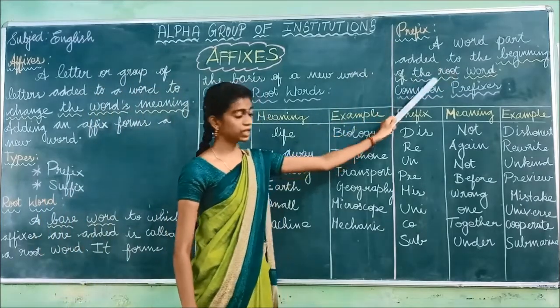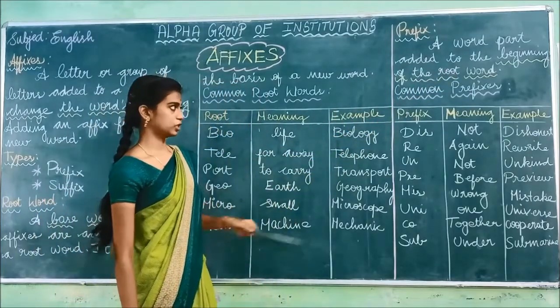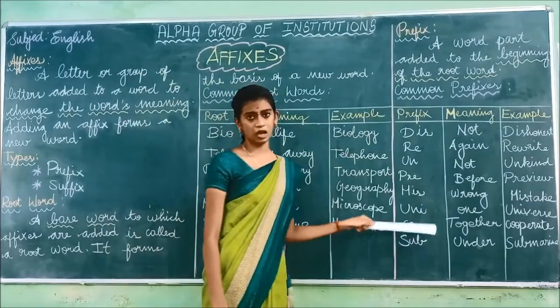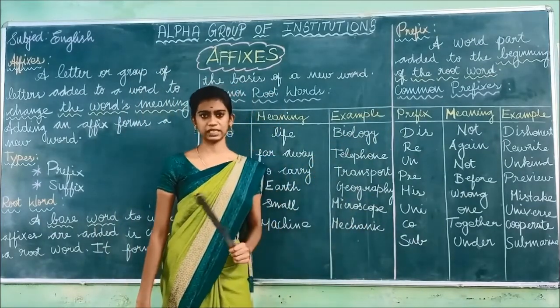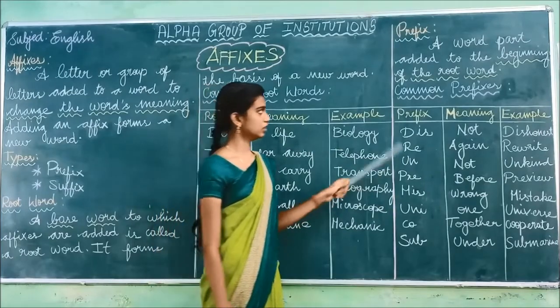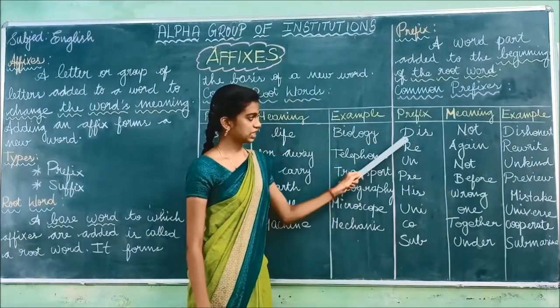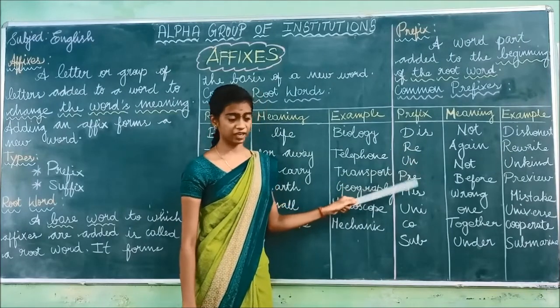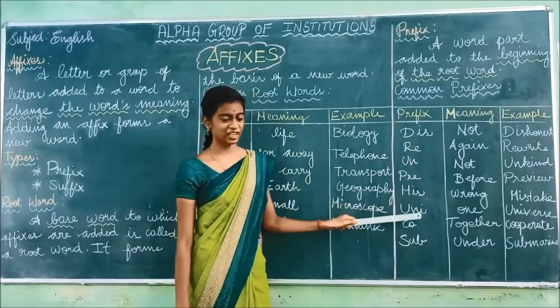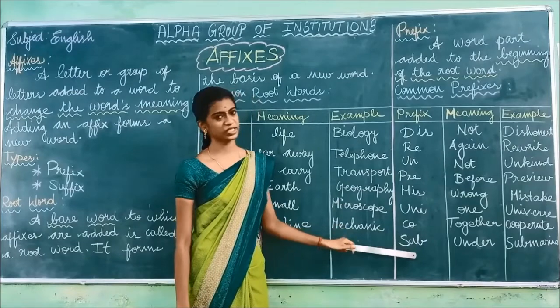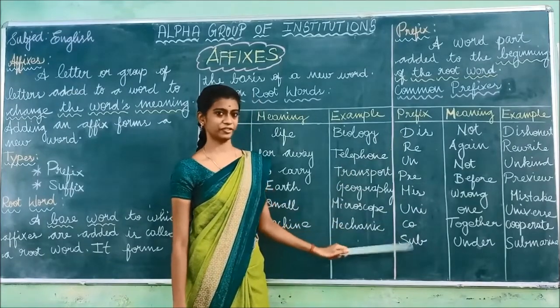So we have to add to the beginning of the root word. I have written some common prefixes for you. Now let us see the meaning of the examples. So these are the common prefixes: dis, re, un, pre, mis, uni, co, sub.